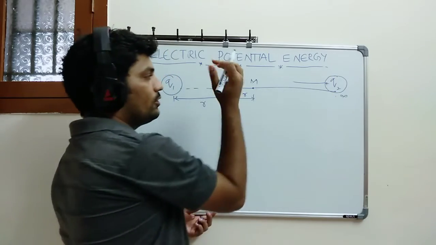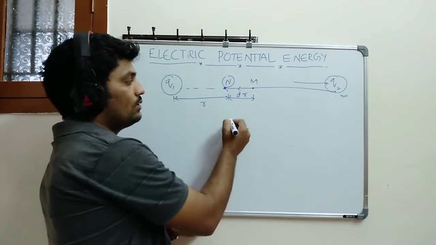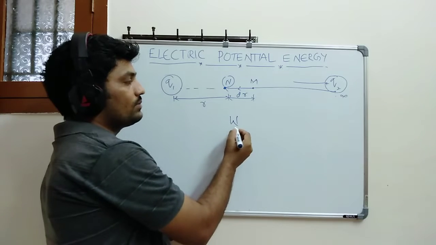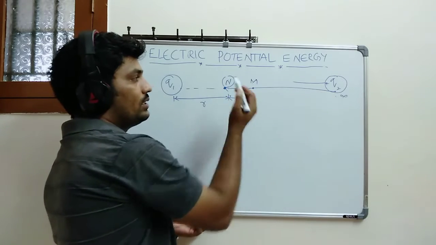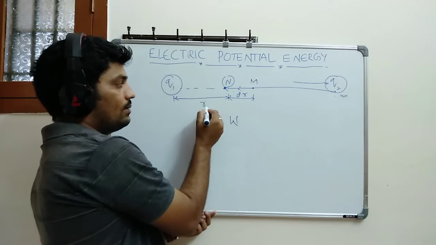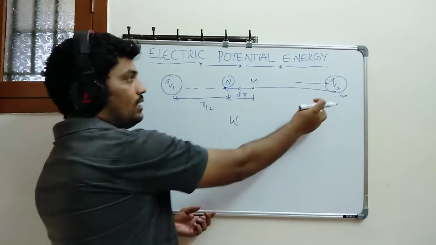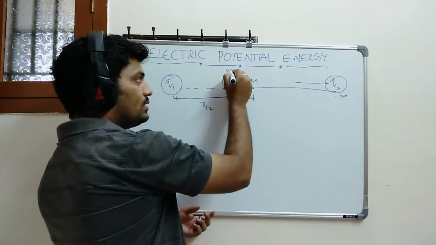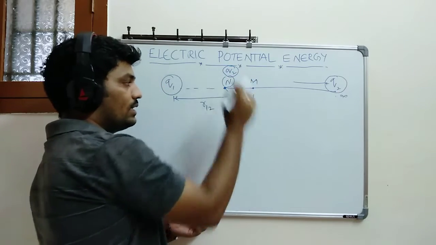If I am bringing it from here to here, I have to do an external work. Let's suppose the start and end points are 1 and 2, and the Q2 charge is located right here.